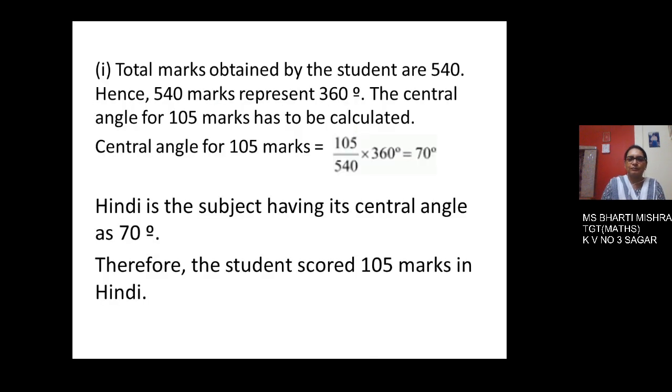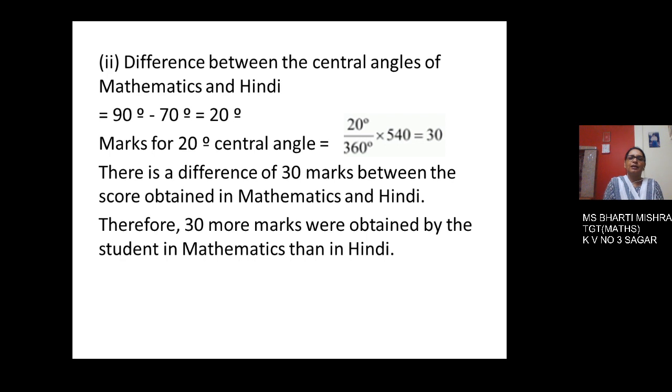Now next, second part. Difference between the central angles of mathematics and Hindi. So for mathematics you have got 90 degree and for Hindi it is 70 degree. Now you are subtracting, it comes to be 20 degree. Now let us calculate what number it is. So 20 upon 360 into 540.